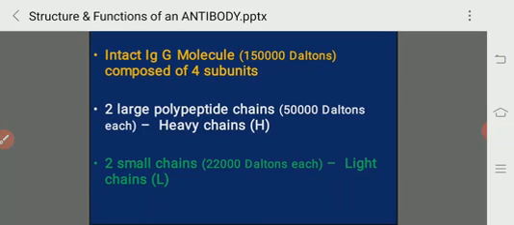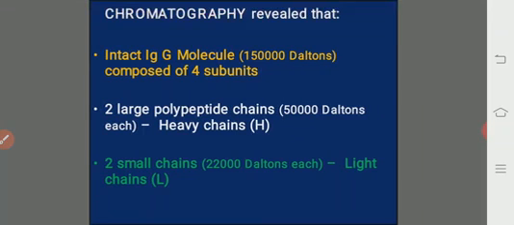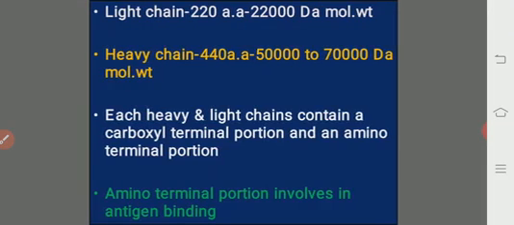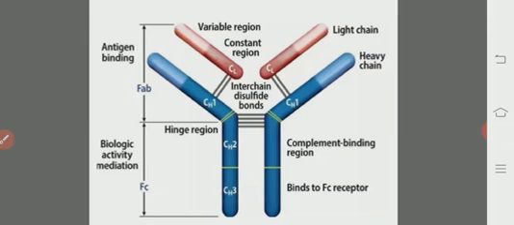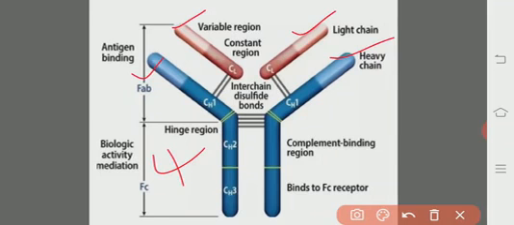Then here, see, there are 4 chains. One heavy chain on this side, another heavy chain on this side, one light chain on this side, and one light chain on the other side. 4 chains, out of which 2 are heavy chains and 2 are light chains.